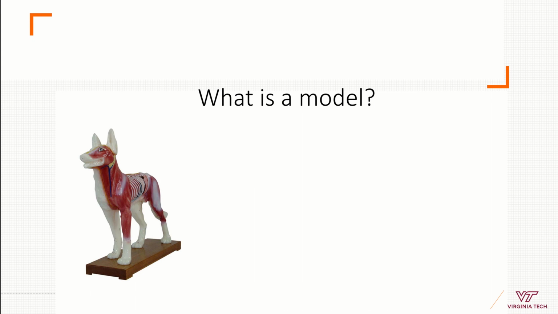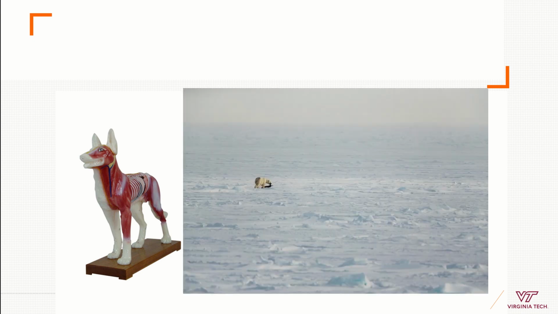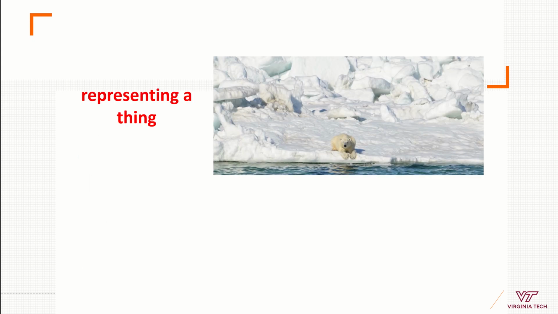This is another model. Here we are simplifying the anatomy of an animal. And let's imagine that I want to simplify the ecological tolerances or the climatic tolerances of this species, a black bear. So we can represent many things. And in this case, I want to represent the suitable conditions for this polar bear.